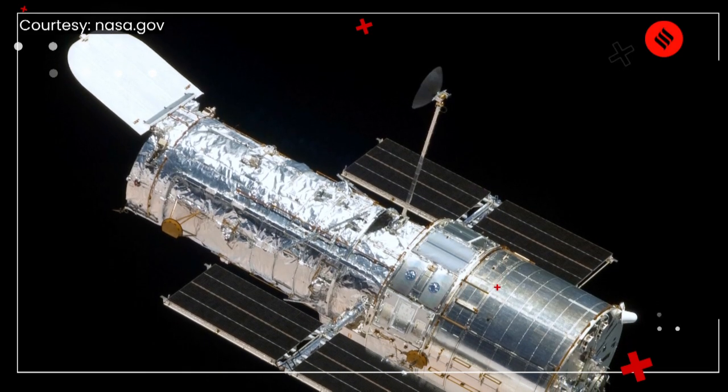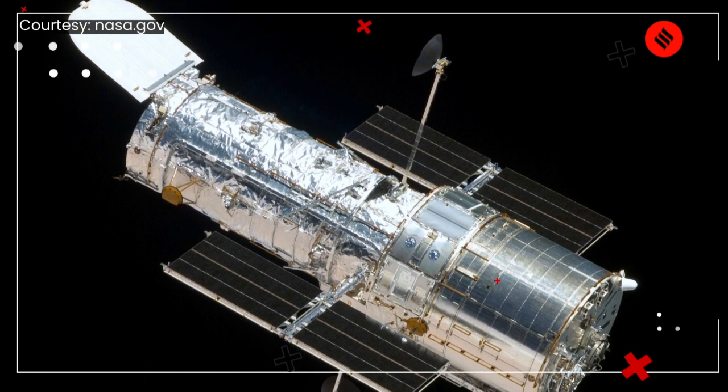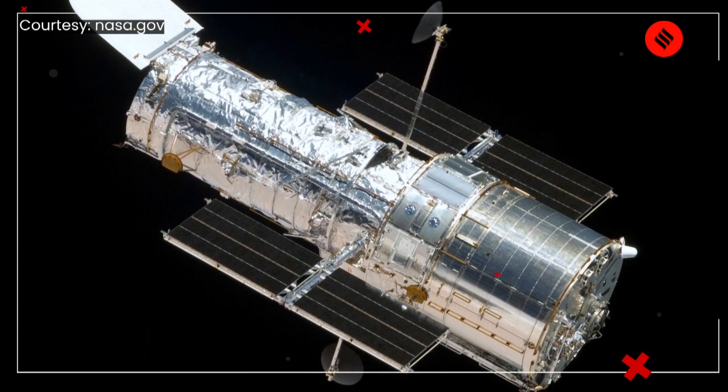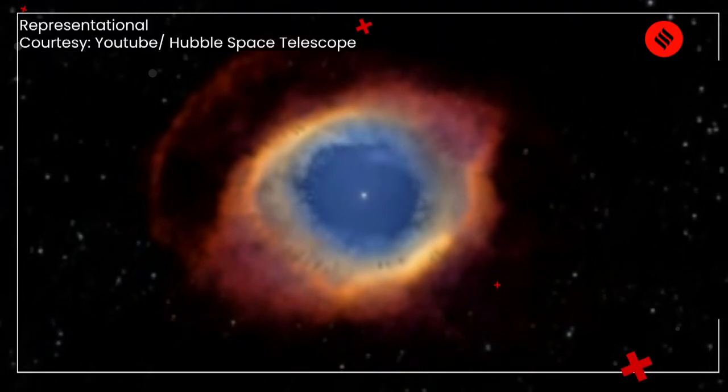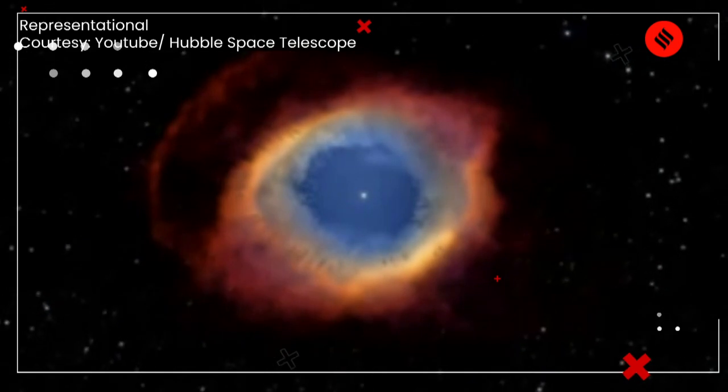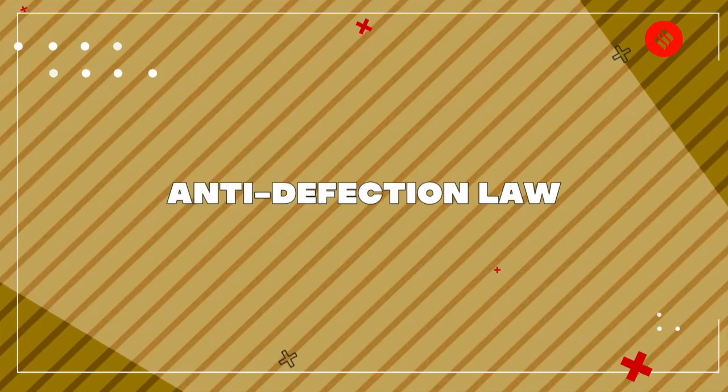The case of cosmic cannibalism was diagnosed with the help of archival data from the Hubble Space Telescope and other NASA observatories. Also, the researchers obtained the findings based on the analysis of material captured by the atmosphere of the nearby dwarf star, and you should remember that dwarf star, it is G238-44. Now let's move on to the next term, which is anti-defection law.